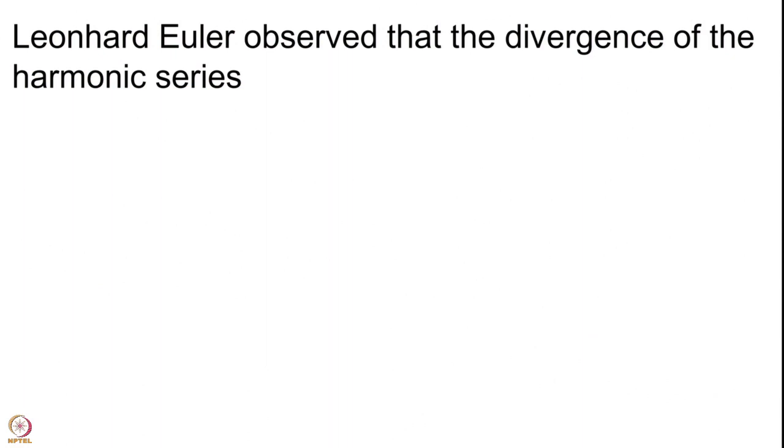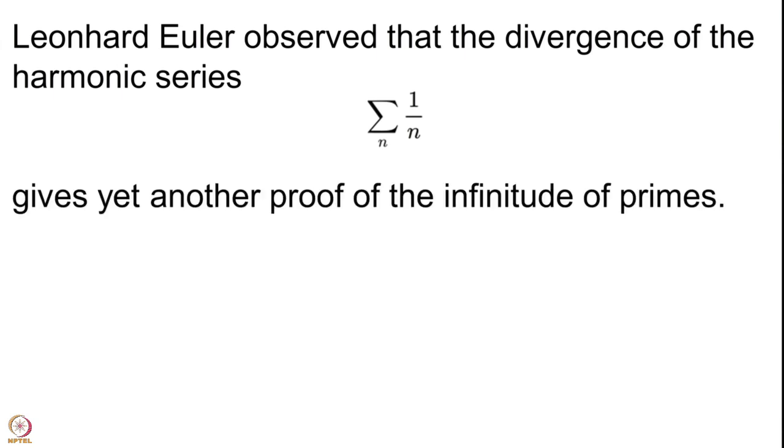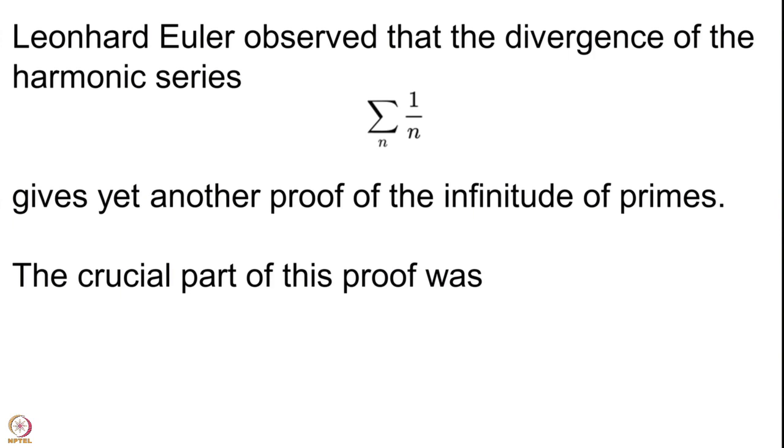He observed the divergence of the harmonic series. What is the harmonic series? The harmonic series is the series summation 1 upon n, where n goes from 1 to infinity. One knows that this series diverges. This is a proof in analysis which we use right now. Euler observed that the divergence of this series gives one more proof of the infinitude of primes. So he used one equality, which is a very crucial part of his proof.